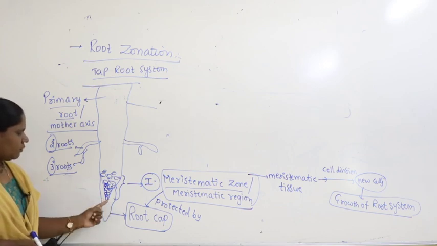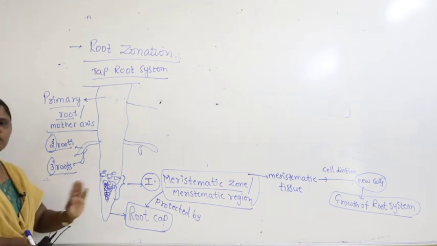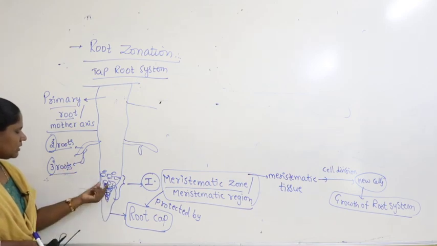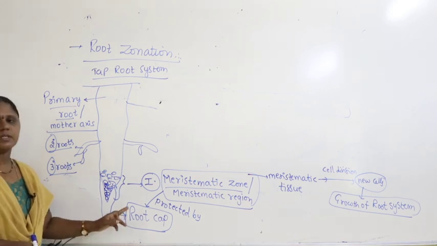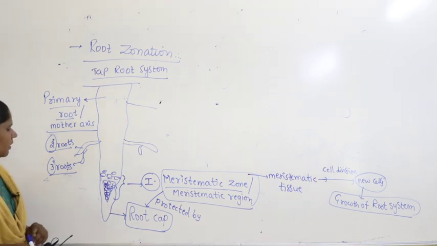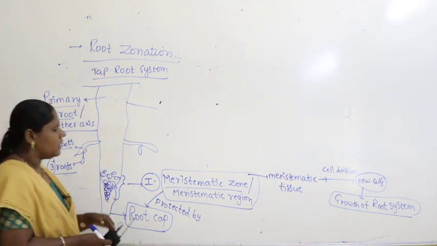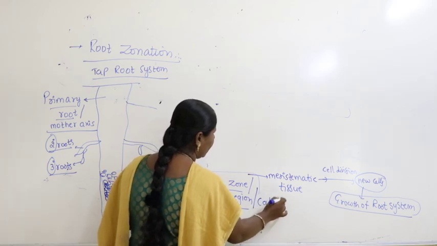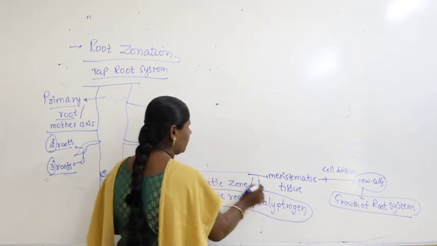The tip of the root contains actively dividing cells. So that they do not get damaged, disturbed, or affected, they are protected by another layer called the root cap. The root cap is present in some roots and absent in some other roots. The meristematic zone is also called calyptrogen. Let us know even other terminologies.